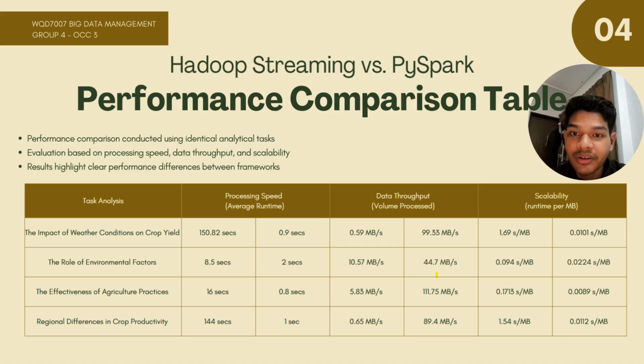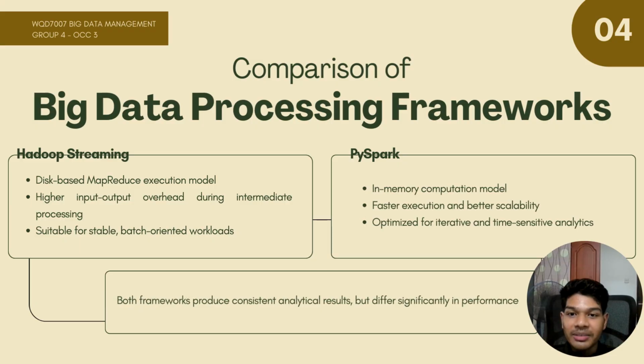While Hadoop processing time varied, reaching 144 seconds for the original reference task, PySpark remained incredibly consistent, completing almost every task in roughly 1 to 2 seconds. Hadoop streaming relies on a disk-based MapReduce execution model. This approach naturally creates higher input-output overhead during intermediate processing because data is frequently written to and read from the disk. However, it remains reliable for stable batch-oriented workloads.